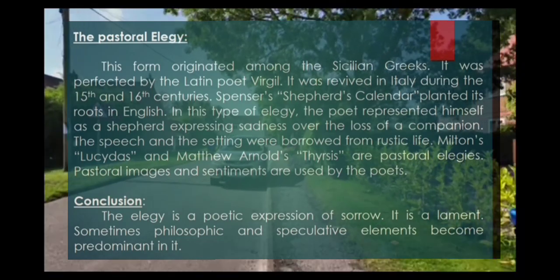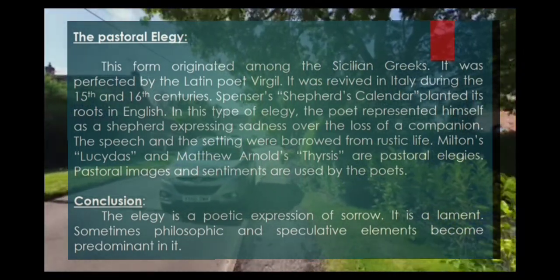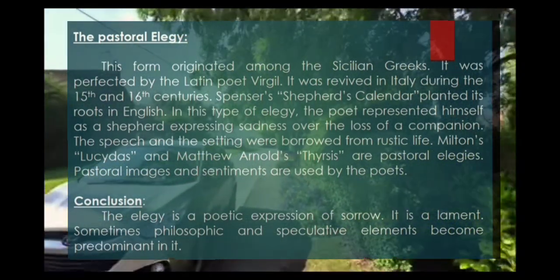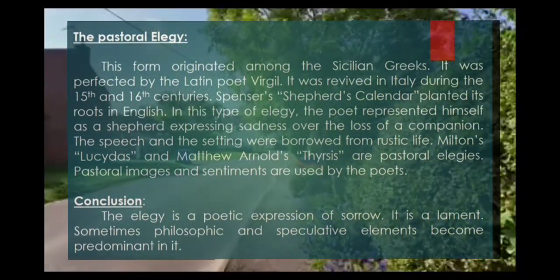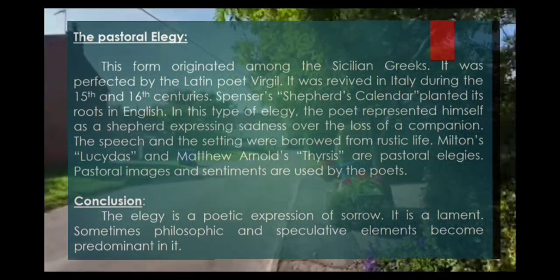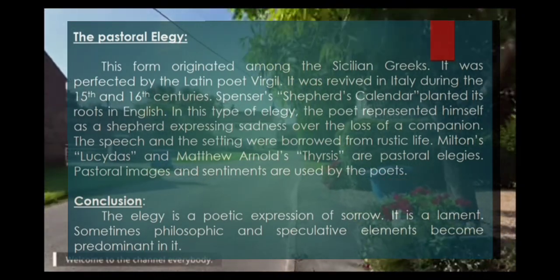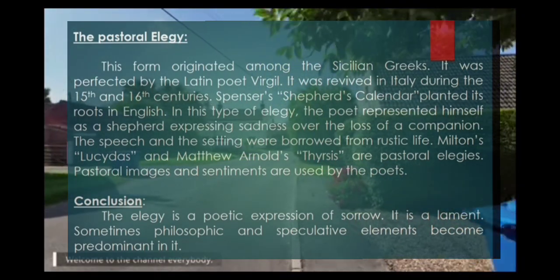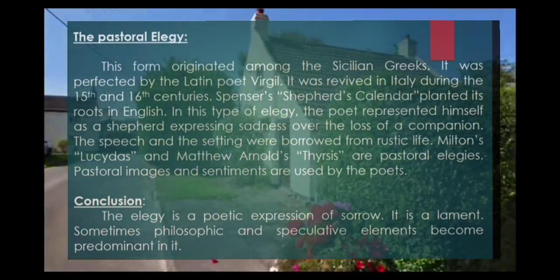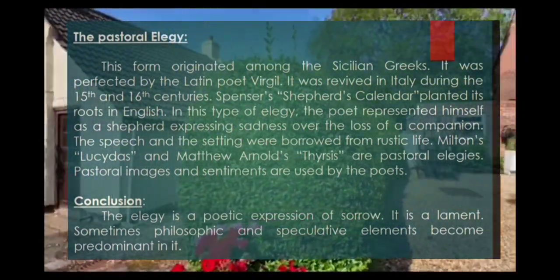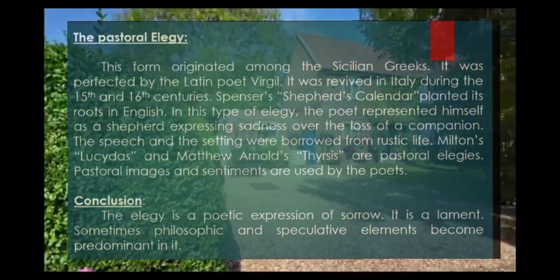In this type of elegy, the poet represented himself as a shepherd expressing sadness over the loss of a companion. The speech and the setting were borrowed from rustic life. Milton's Lycidas and Matthew Arnold's Thyrsis.